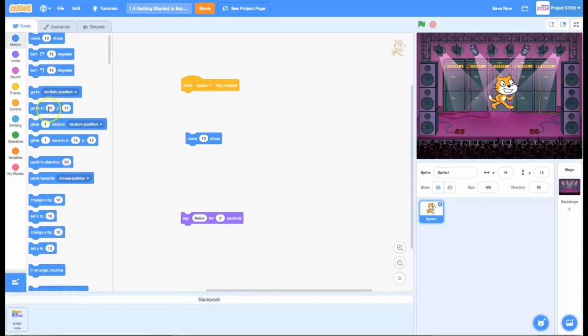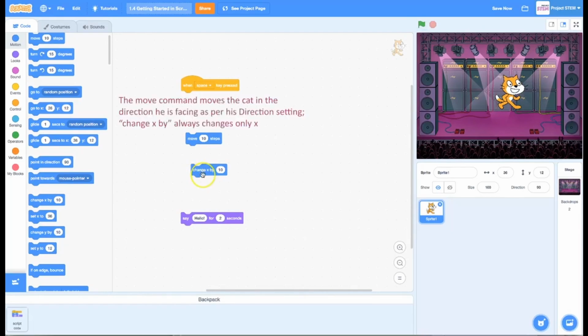All right, so I can do the same thing when I look a little bit further down in the motion section. I can actually set specific coordinates that I want my sprite to move to, or I could get this one over here, which, if you think about it, does exactly the same thing. It adds 10 to the X position, which is what the move command does. But if I wanted to move vertically, I could do that here.